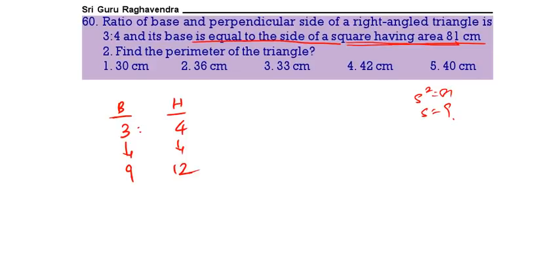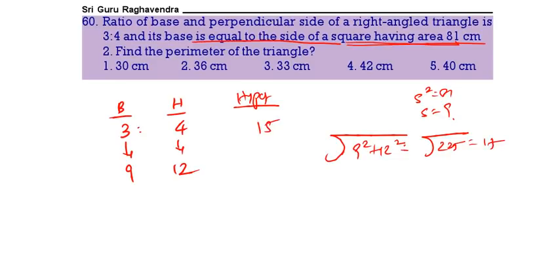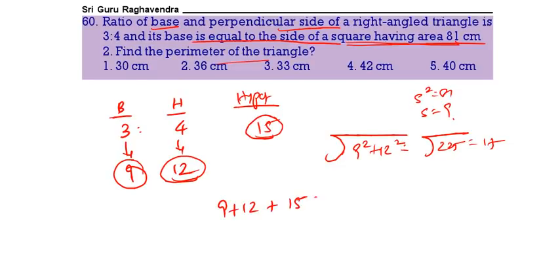If 3 is 9, 4 is 12, then what about the hypotenuse? Hypotenuse means root of 9 square plus 12 square, that is root 225, that is 15. So here we are having the base is 9, the perpendicular side 12, hypotenuse 15. Perimeter means 9 plus 12 plus 15. That is how much we are going to get? 36. 36 is the correct answer.